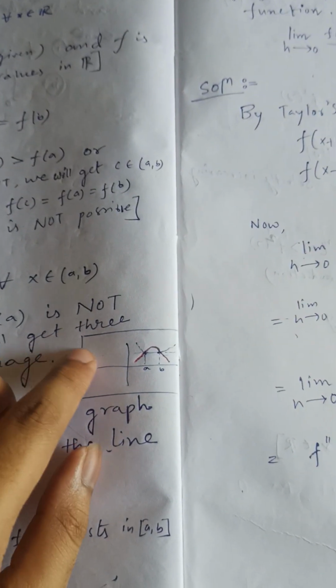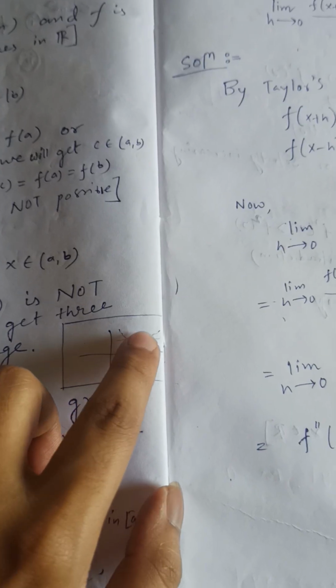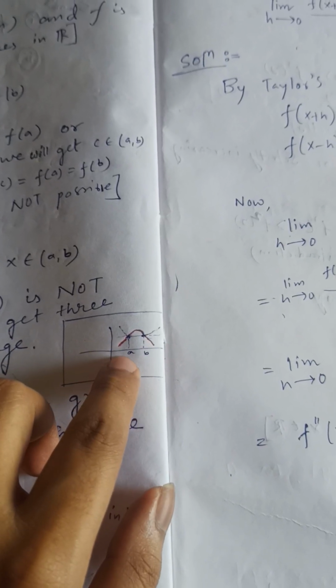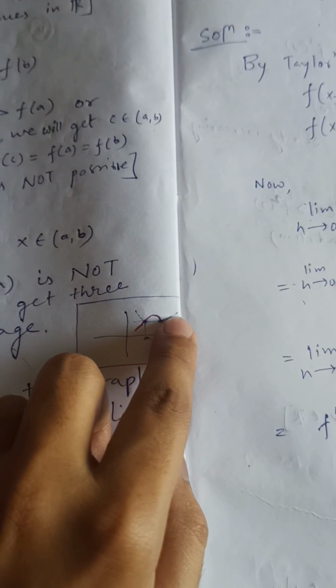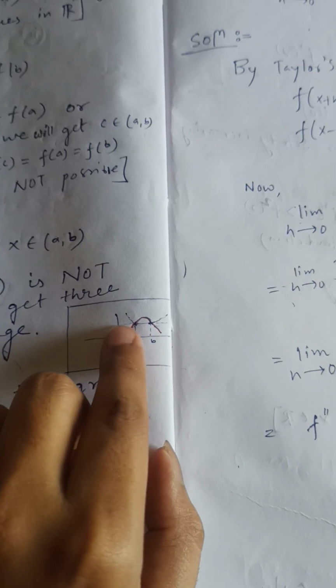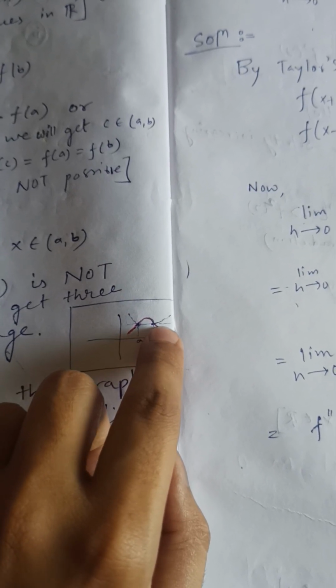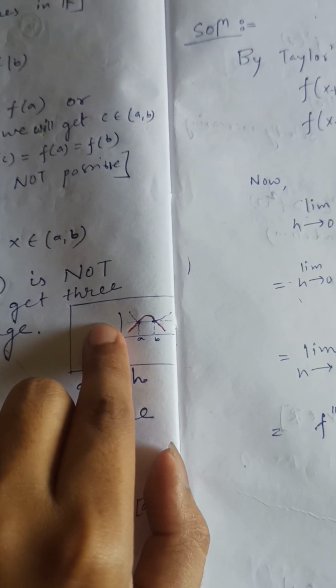And one more thing: if x is not in the open interval (a, b), then the function cannot be above this line joining f(a) and f(b), because otherwise we will get three points having the same value.